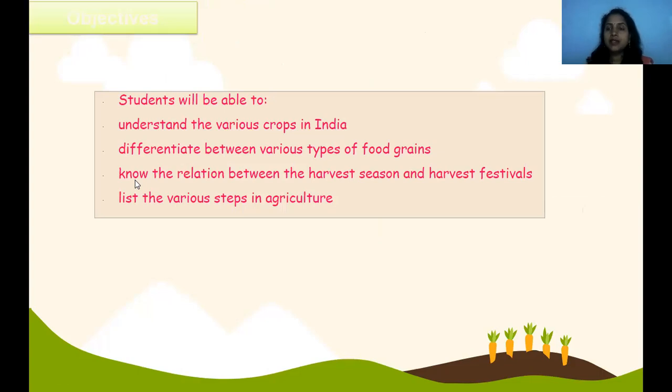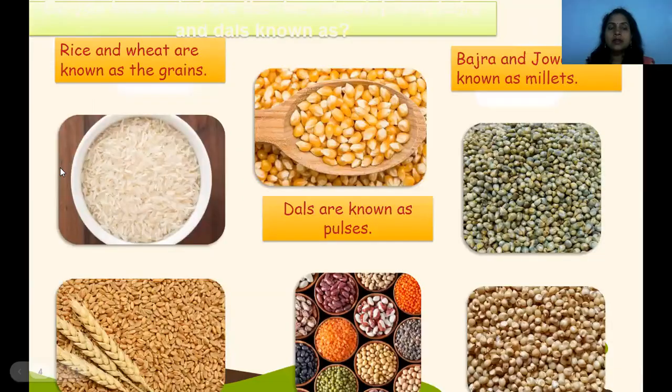These are the different crops of India. People are harvesting these types of crops, and from these crops they make different types of foods. Rice and wheat are known as grains. Now see, these are all the grains. Dals are known as pulses. Bajra and jowar are known as millets.